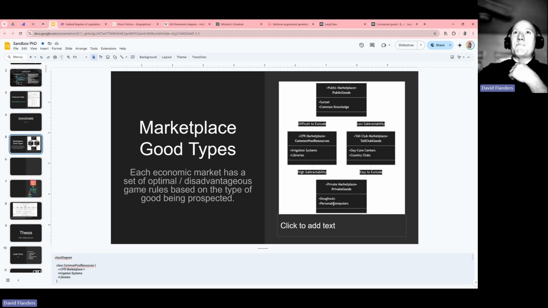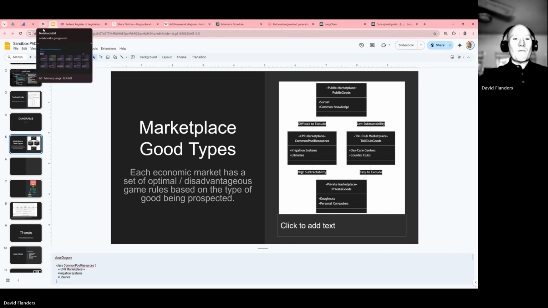We're most used to private marketplaces, right? This is like Amazon, obviously buying donuts or personal computers. Obviously, you can have other marketplaces, which are toll and club goods, and public goods, which is very much common shared. And then this specific marketplace, common pool resources, how we actually use common pool resources as good types to be able to calculate the value of that marketplace. And institutions matter, right? The most recent Nobel Prize winner in economics, it's all about institutions.